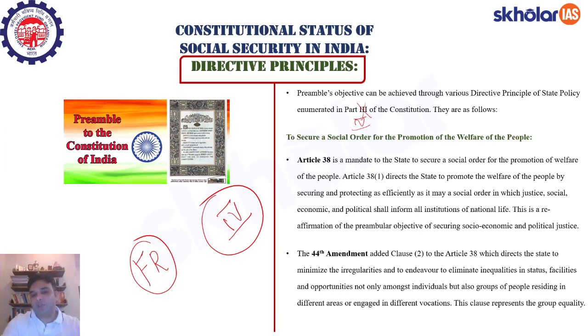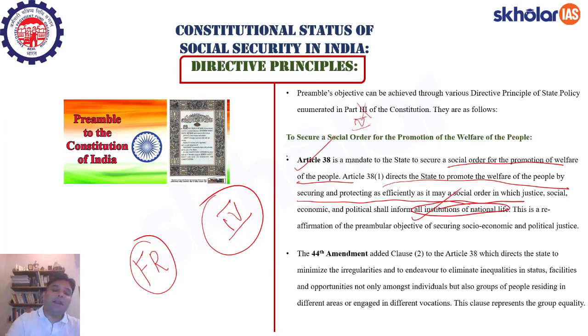So the preamble's objectives can be achieved through various directive principles of state policy enumerated in Part 4 of the constitution. So for example, take Article 38. Now Article 38 states the mandate of the state to secure a social order for the promotion of welfare of the people. Article 38 sub-clause 1 directs the state to promote the welfare of the people by securing and protecting as efficiently as it may a social order in which justice, social, economic and political shall inform all institutions of national life.